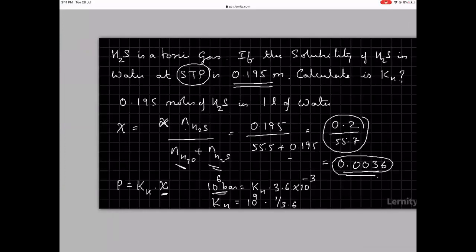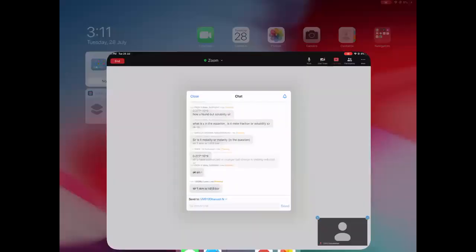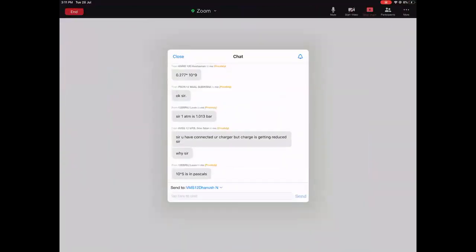It is 10 power 5, not 10 power 6. So 1 atmosphere is 10 power 5 pascals, and that will make it 10 power 8.